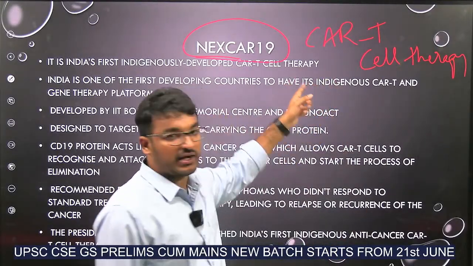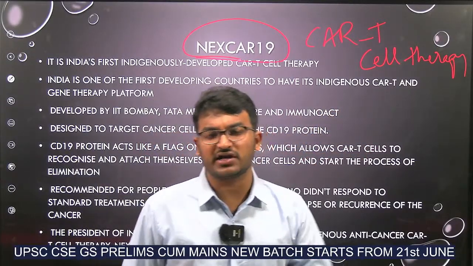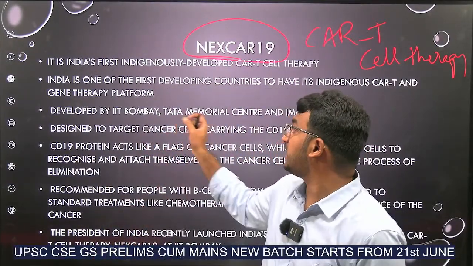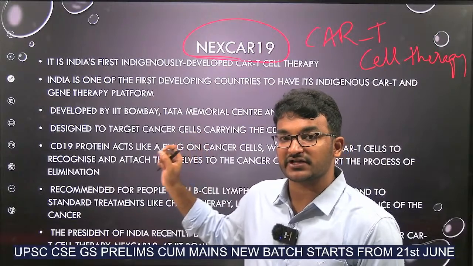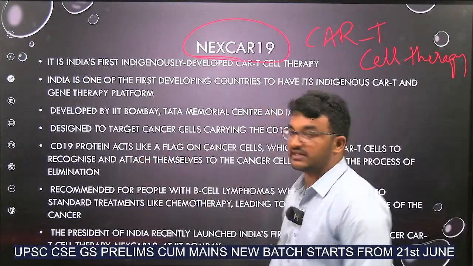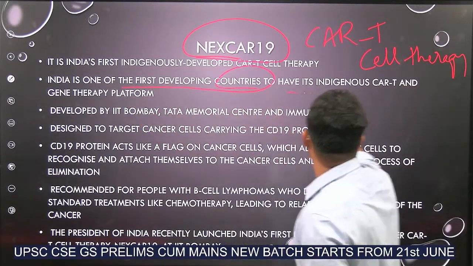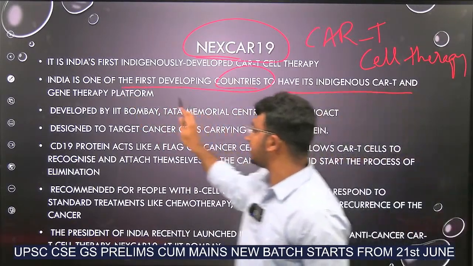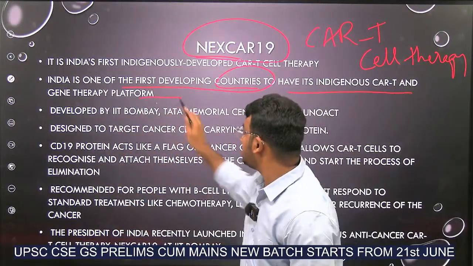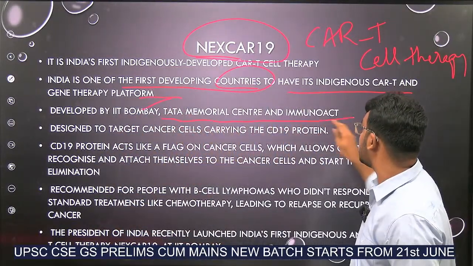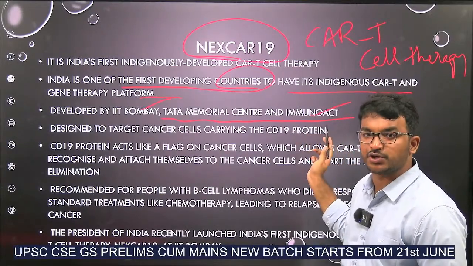Now in other countries it has already been used, and the first time in India, the indigenously developed CAR T cell therapy's name is NexCAR19. India is one of the first developing countries to have its own indigenous CAR T cell therapy, and who had developed this? IIT Bombay and Tata Memorial Center and ImmunoAct. This is a group of institutions, ImmunoAct.